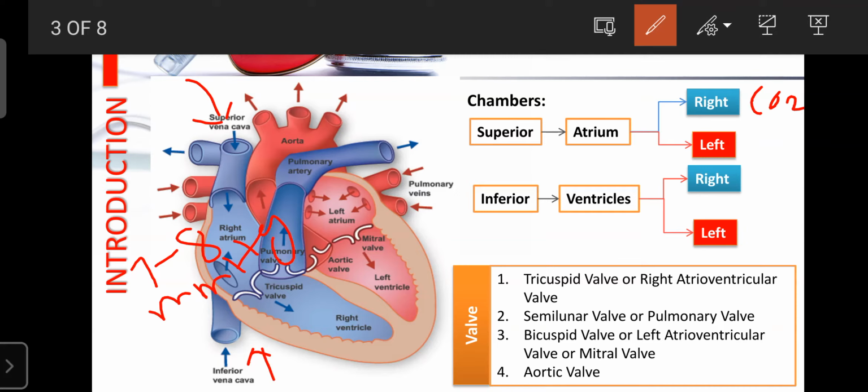Regarding the second chamber of the atrium, that is known as the left atrium.